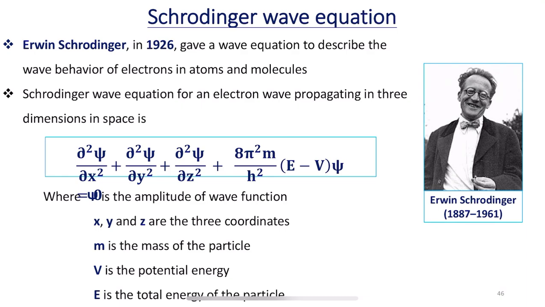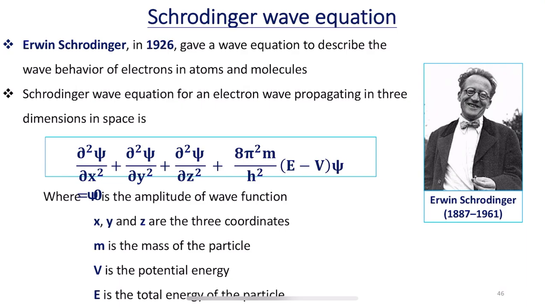If the electron behaves as a wave, then there must be a wave equation to describe its behavior, just like how we understood the behavior of a particle by considering the sinusoidal wave equation. At the beginning of this session we understood what sine waves are, how they propagate, and the mathematical expression of a sine wave travelling in the x direction with velocity v, wavelength lambda, frequency nu and amplitude a.